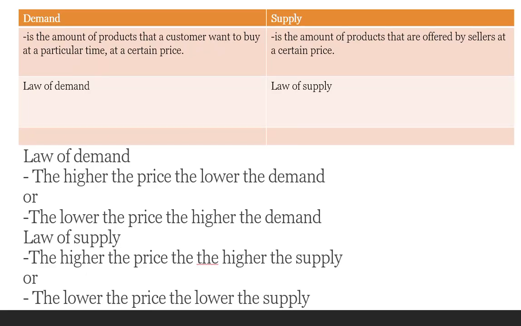Right, demand and supply. What is demand? So demand is the amount of product that a customer wants to buy at a particular time at a certain price. Okay? What is supply? Supply is the amount of products that are offered by the sellers at a certain price.